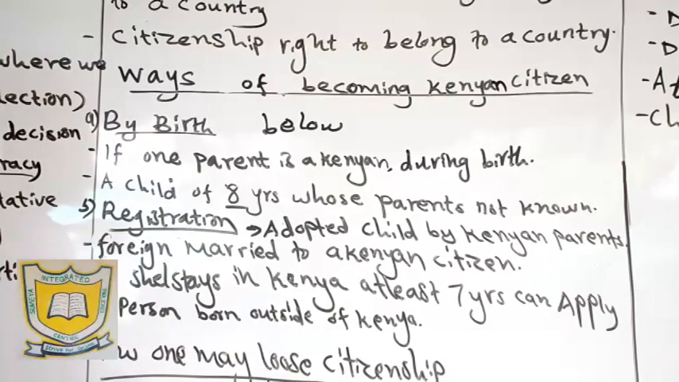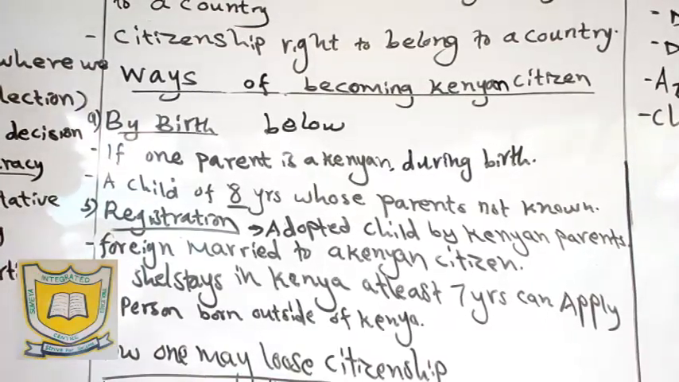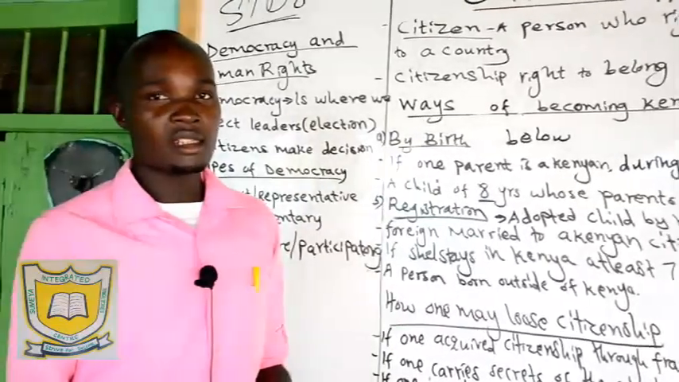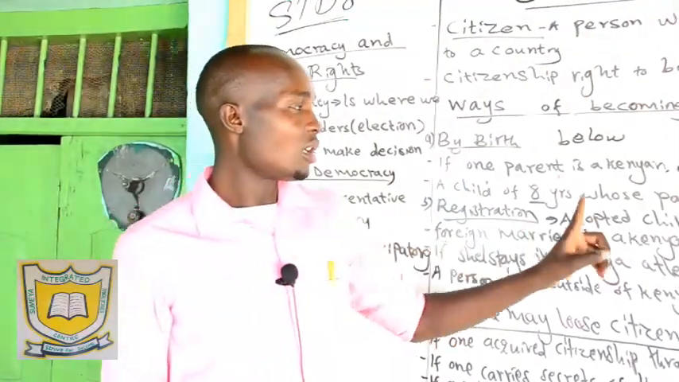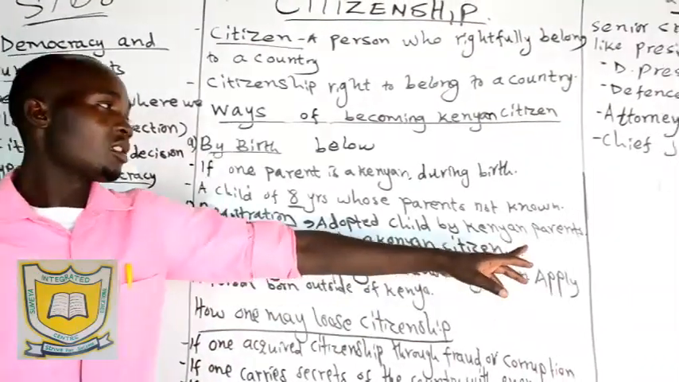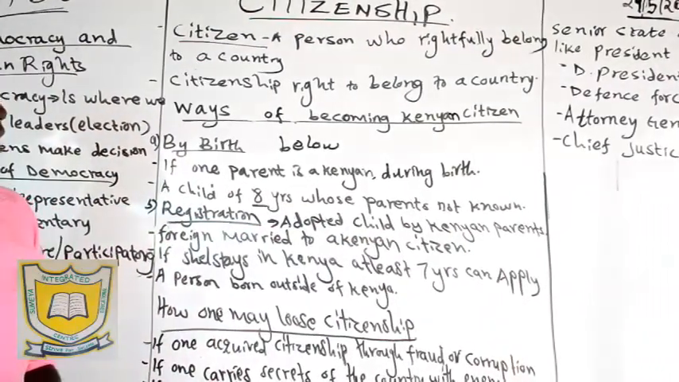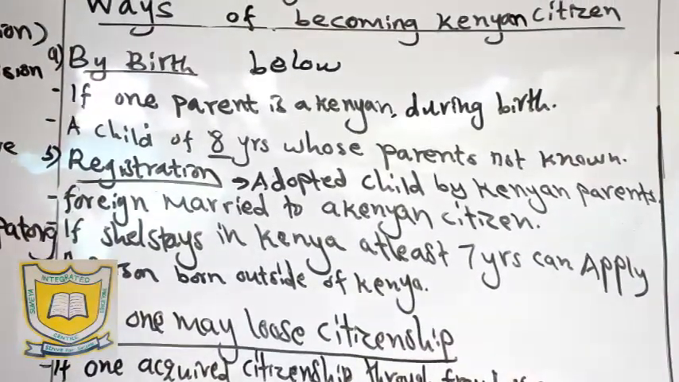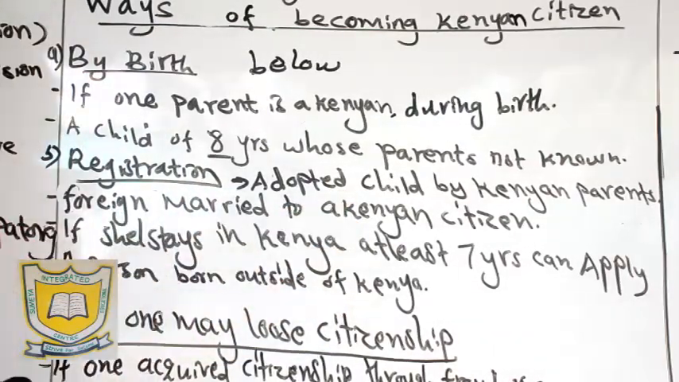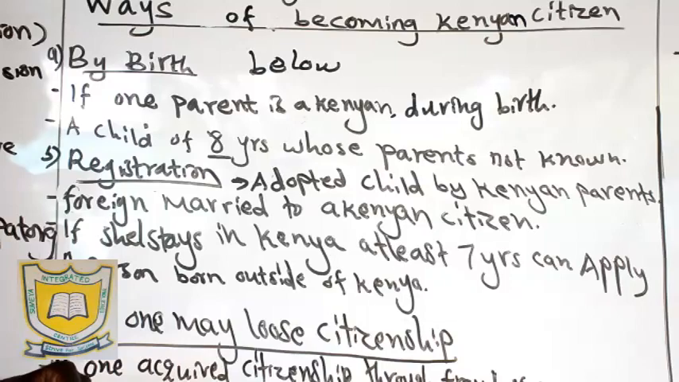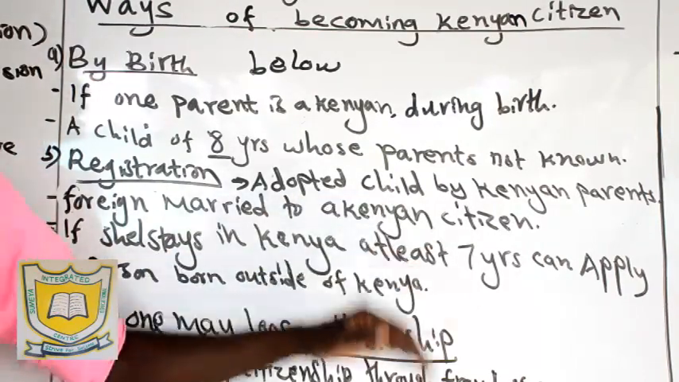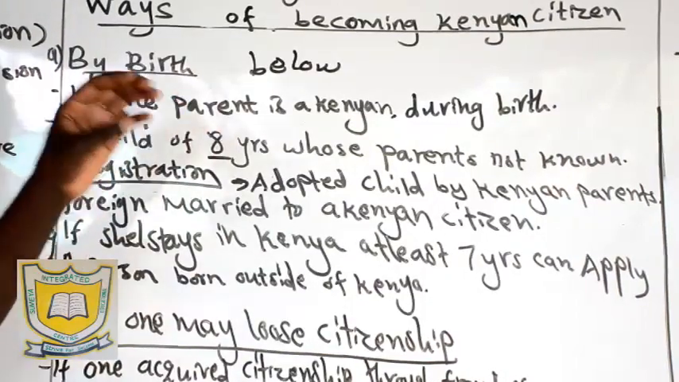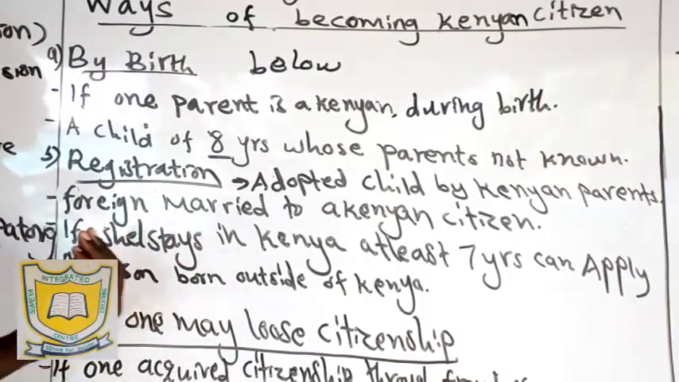Then we have another way of becoming a citizen of Kenya, which is through registration. You apply, then you become a Kenyan citizen. Some people can apply. Number one, an adopted child of Kenyan parents. We have some families where couples cannot have children, so they can adopt a child. Remember, this child has no birth certificate, so they can adopt the child from a hospital and raise the child as their own. So through registration, they apply for the government to register the child as a Kenyan citizen.